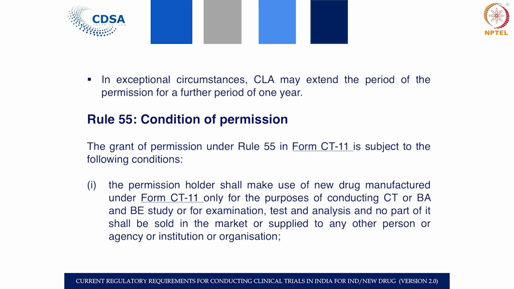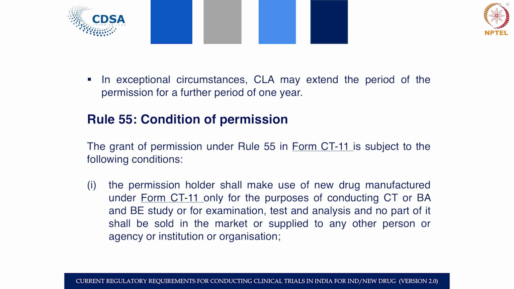The permission will define the quantity to be manufactured, so it can be manufactured only in small quantities, and it has to be manufactured in a good manufacturing practices condition, we call it a GMP environment, observing all principles of GMP.